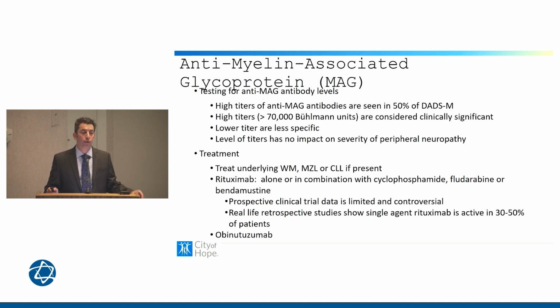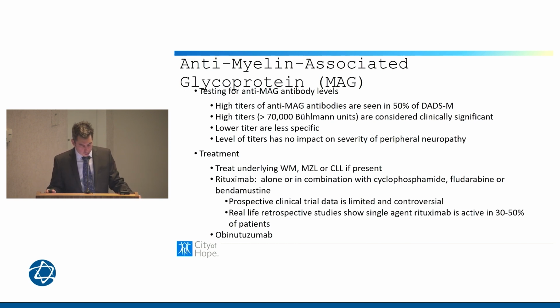In the absence of treating those diseases directly, here are some treatments that we can use specifically for anti-MAG antibody peripheral neuropathy alone. Rituximab, very helpful. We may use this in combination with other agents like cyclophosphamide, fludarabine, or bendamustine. But to be clear, the data on treatment of anti-MAG antibody is a bit controversial, sometimes contradicting, and quite limited.